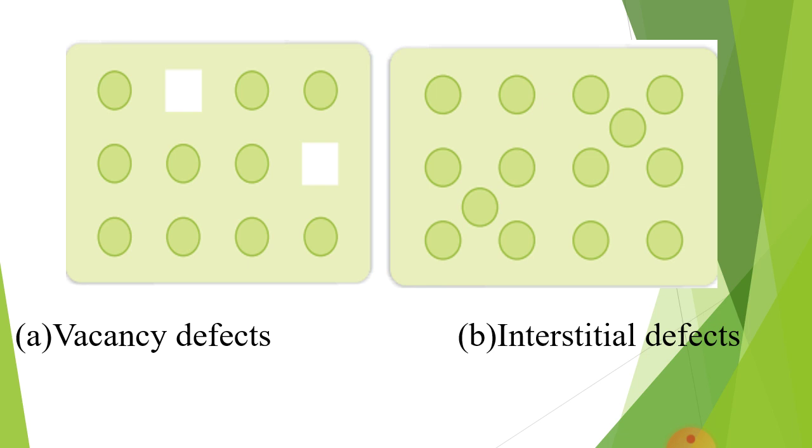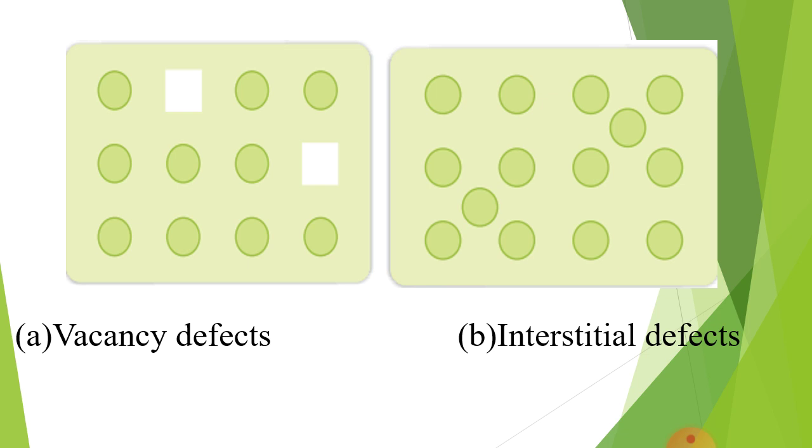Now look at the diagram to understand the vacancy defect and interstitial defect. Here atoms are missing from their place in vacancy defect. So that's why the defect is known as vacancy. Here some space is left due to missing of atoms. That's why the defect is called vacancy defect.